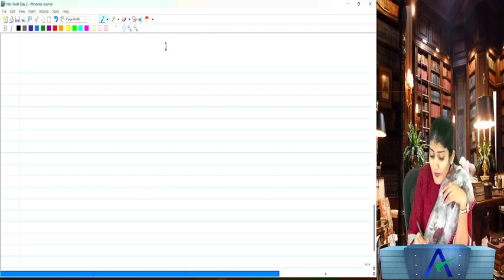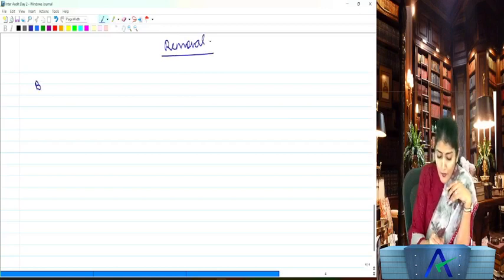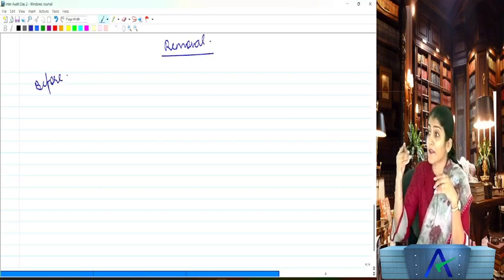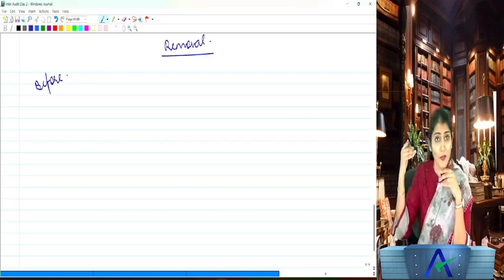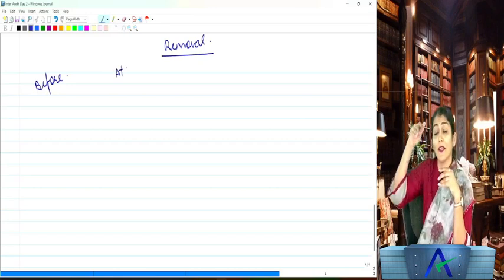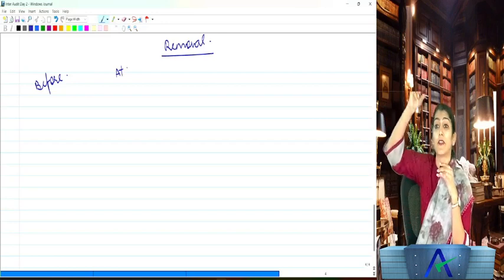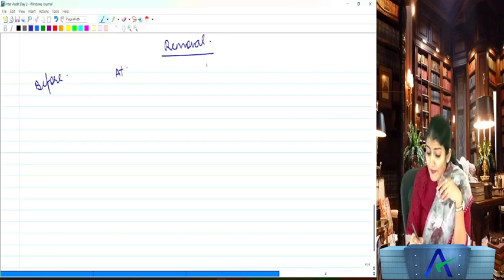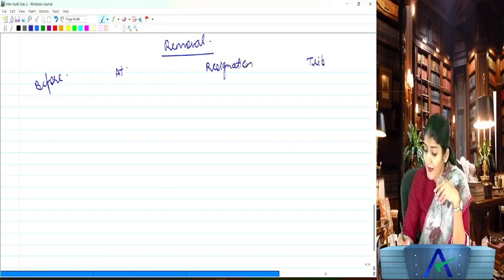Then we came to the removal of the company auditor. First, removal of the company auditor before the expiry of his term, and right now, in the next 1 hour, you want to remove the auditor of the company. Second one, removal of the auditor at the expiry of his term, but before completion of tenure. That 5-year tenure is not yet over. Third one, the resignation of the company auditor. And the last one is the removal of the auditor by the tribunal or the central government.